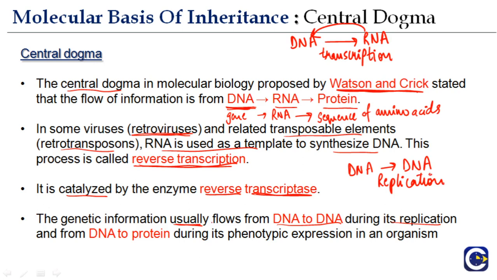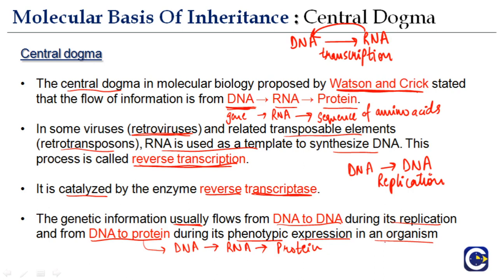So genetic information usually flows from DNA to DNA during replication, and from DNA to protein during its phenotypic expression in an organism. And how does DNA to protein take place? By intermediate RNA. DNA is converted to RNA, and RNA is converted to protein. So the genetic information flows from DNA to DNA through replication, and from DNA to protein during its phenotypic expression in an organism.